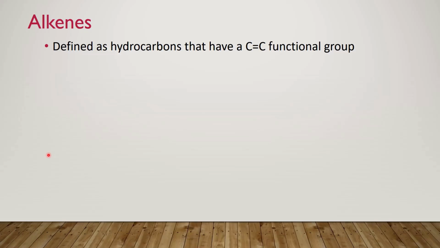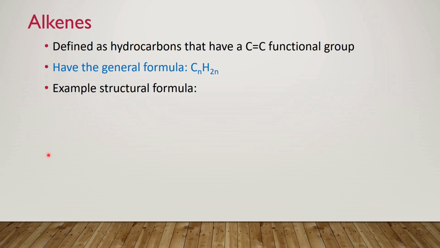So alkenes are defined as a family of hydrocarbons that have a double bond between carbons as a functional group. Because they're very similar to our alkane family, except they have this double bond within their structure, they have a new general formula. We can see why that's so, because we have two carbons that have a double bond between them. So bonds that would have been given up for hydrogens now are involved in this double bond. So we have a different general formula.